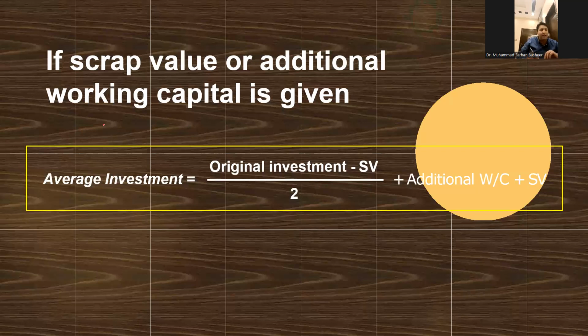Now the second case is where you have scrap value or additional working capital.